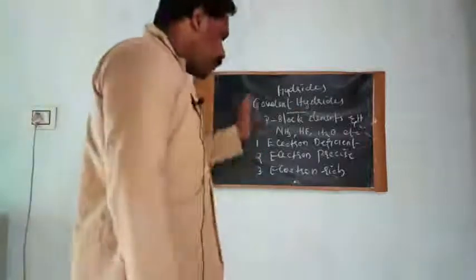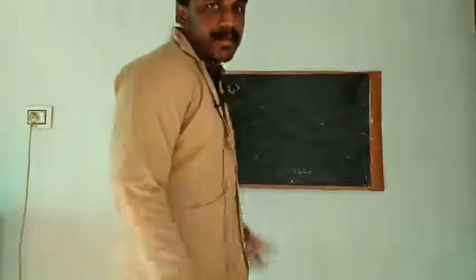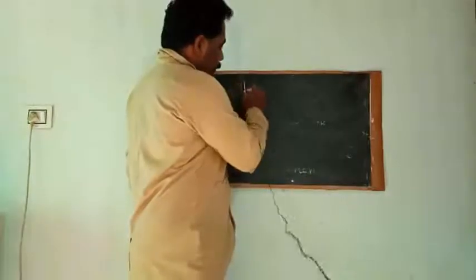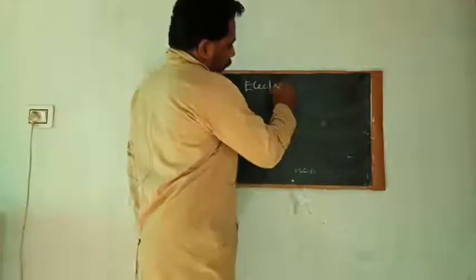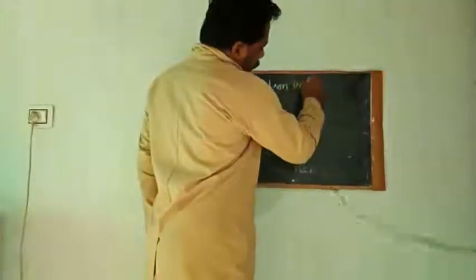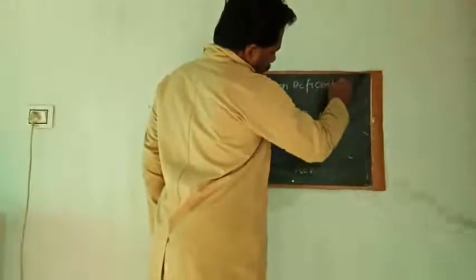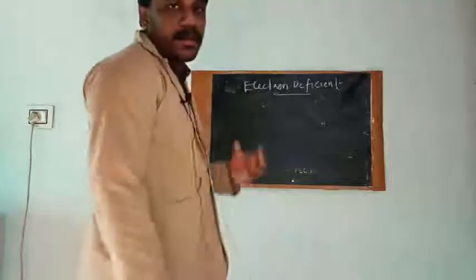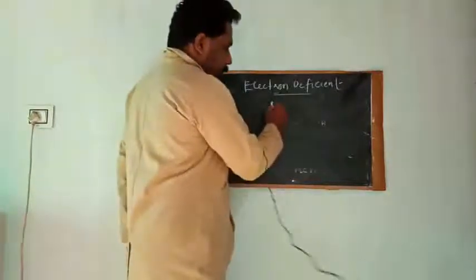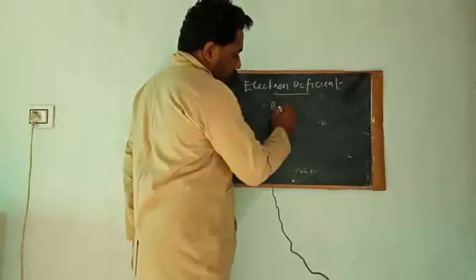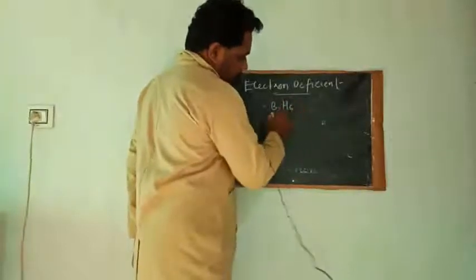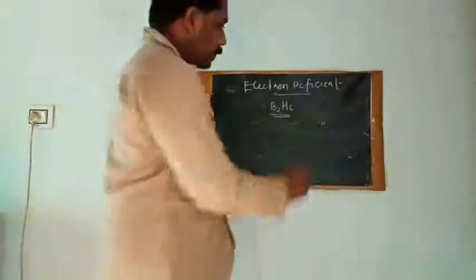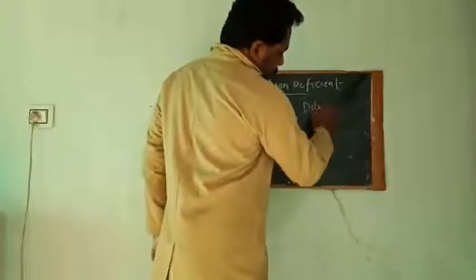Let's see what these are. Now let us discuss what an electron deficient compound is. We'll discuss this using an example, B2H6, and this is commonly known as diborane.